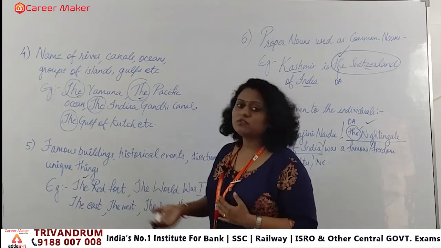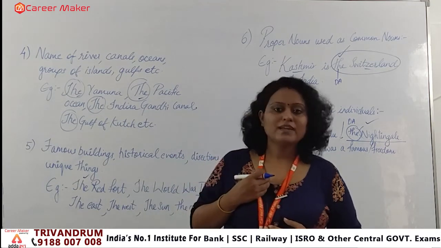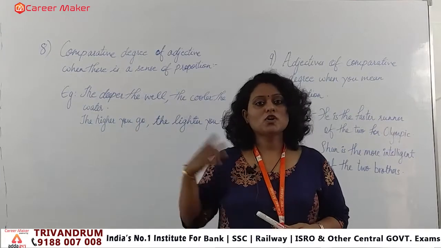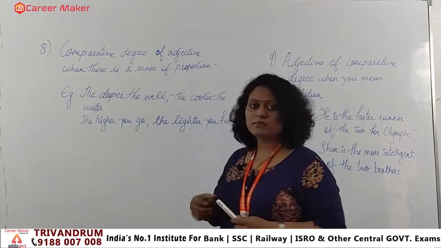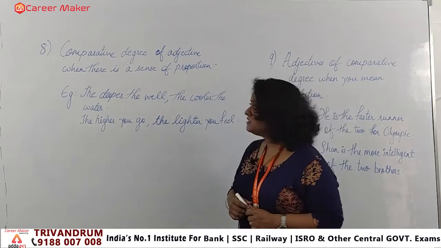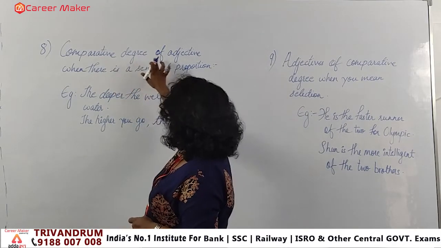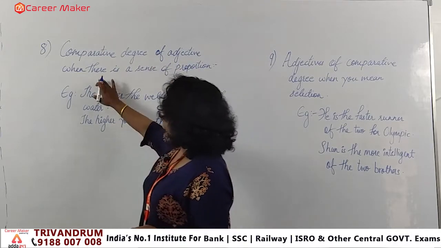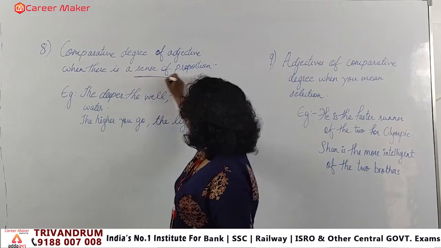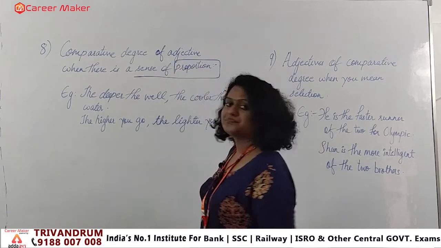We will move on with the next of the rules that are based on the definite article. So we saw some rules, we will move on with some more rules based on definite article. So the 8th rule that we have is comparative degree of adjective when there is a sense of proportion, right?